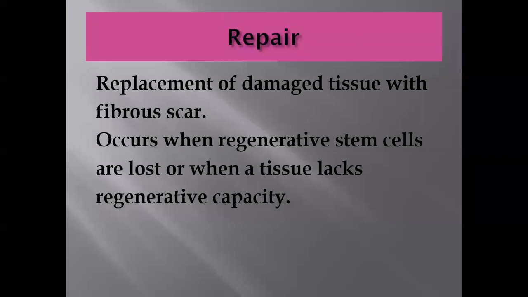Not only in the permanent cells, but when all the labile cells and all the stable cells are not present there, or they are destroyed due to extensive injury of any kind, they are also replaced by fibrous tissue. And also the permanent type of cell is replaced by the fibrous tissue. So this is the basic difference between the regeneration and replacement by the fibrous tissue.